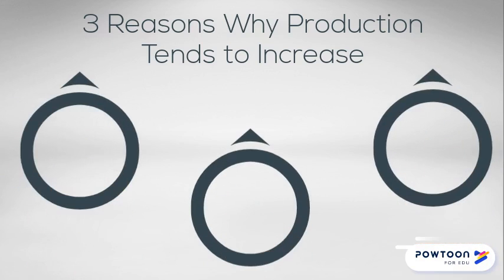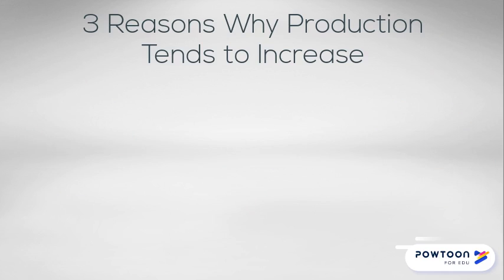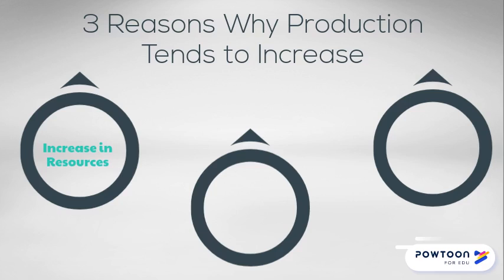Three reasons why production tends to increase are: 1, increases in the amount and quality of resources, especially labor and capital; 2, better technology; and 3, improvements in the rules of the game that facilitate production and exchange, such as property rights, patent laws, legal systems, and customs of the market.